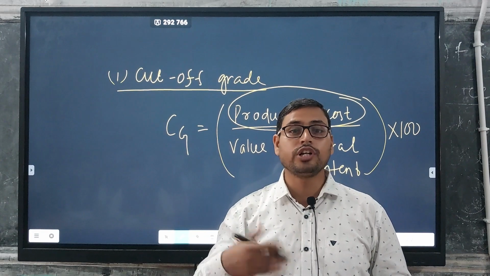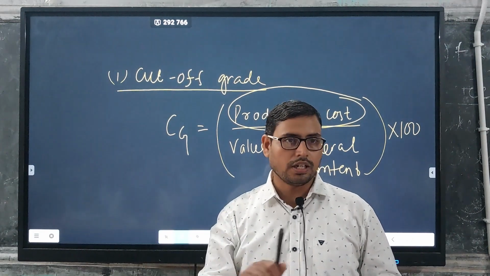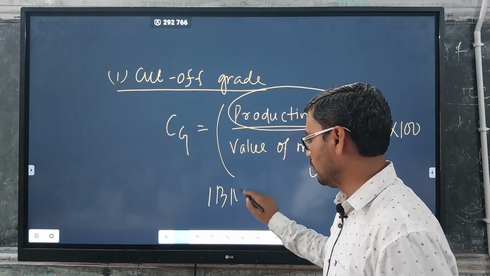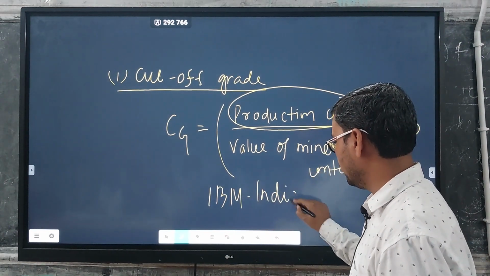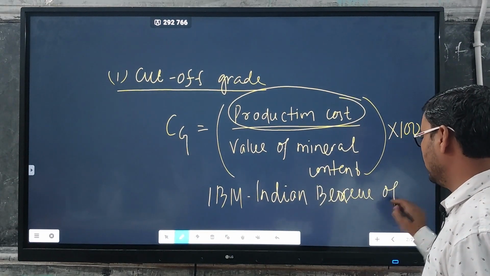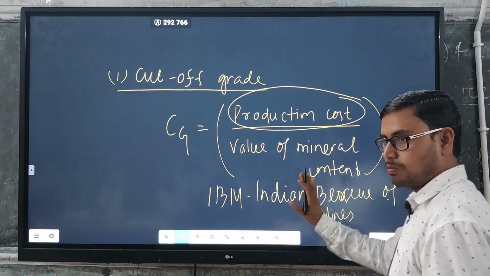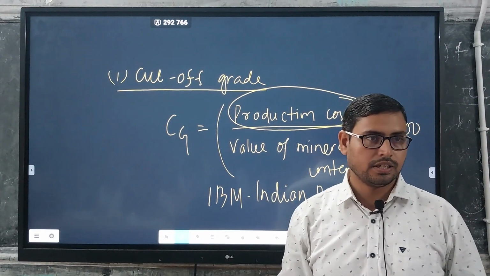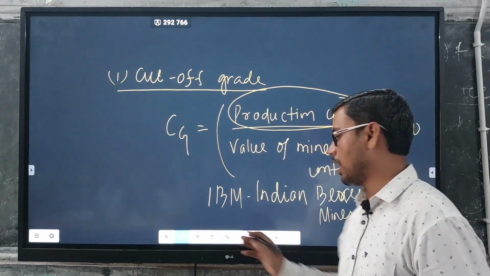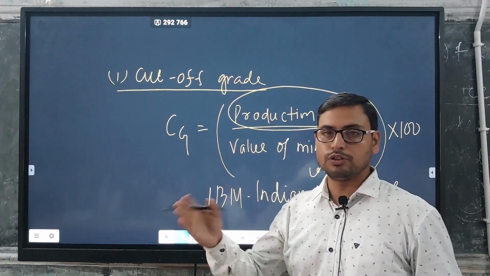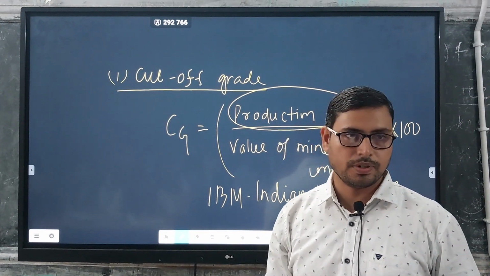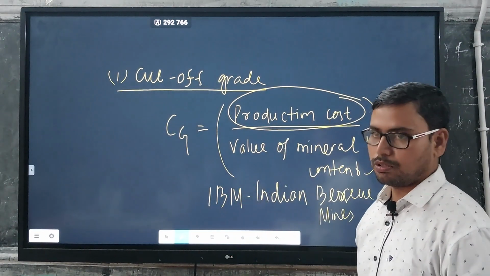And who actually monitors this cutoff grade? In India, IBM, Indian Bureau of Mines. This organization monitors the cutoff grade. For iron, suppose it is 62, then IBM monitors whether it will be 62 or 58. For bauxite, whether the alumina content is 42 or 35. So IBM monitors your cutoff grade, right?